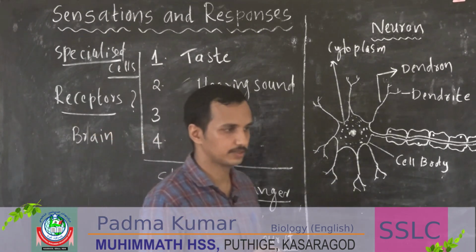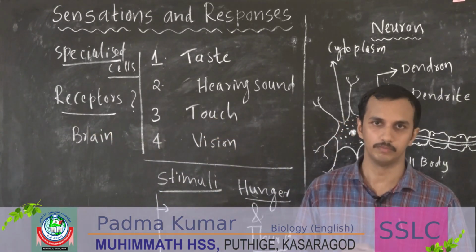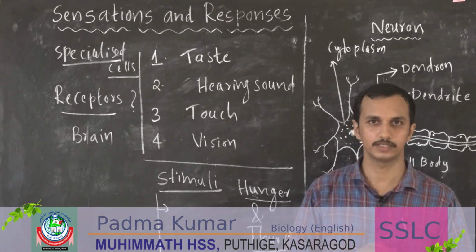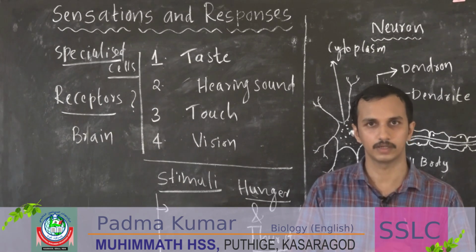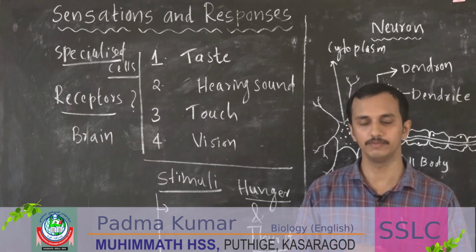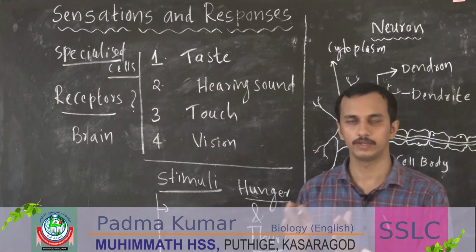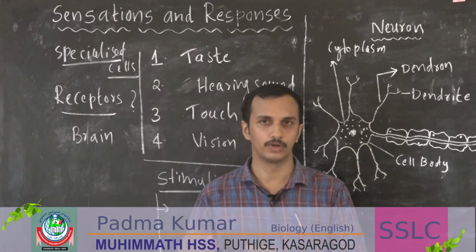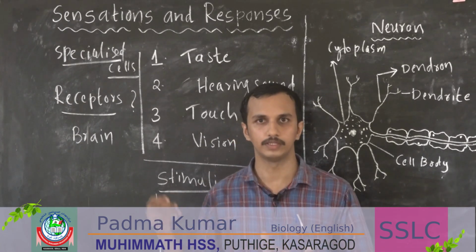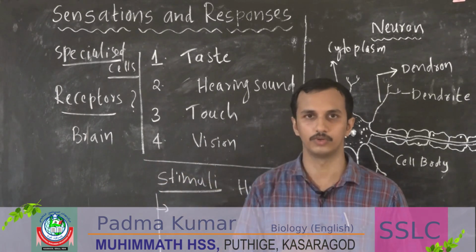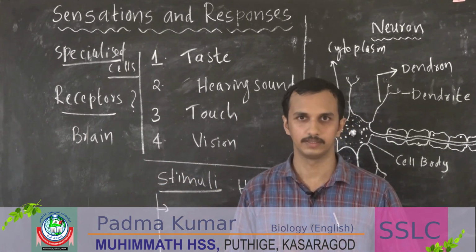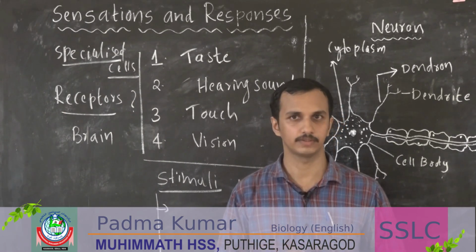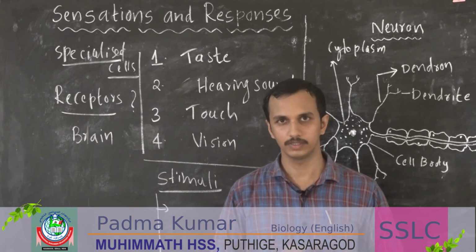In earlier classes, you already heard about the brain. Our body functioning is controlled by the brain. The brain will control and coordinate the functions of different glands and organs, and the nerves are also controlled by the brain. But the brain cannot control alone.